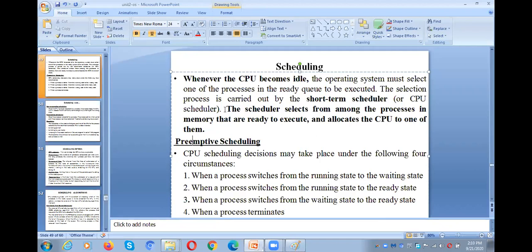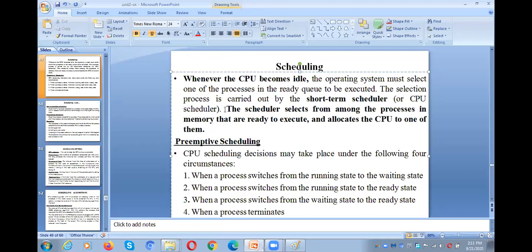That means in the middle of execution, the process will not release the CPU. But in the case of preemptive scheduling, once we assign the CPU to the process, in the middle of the execution the process will release the CPU and we assign the CPU to some other process.